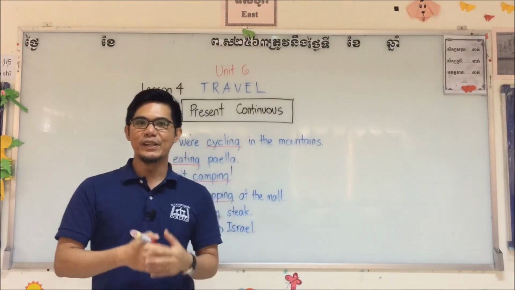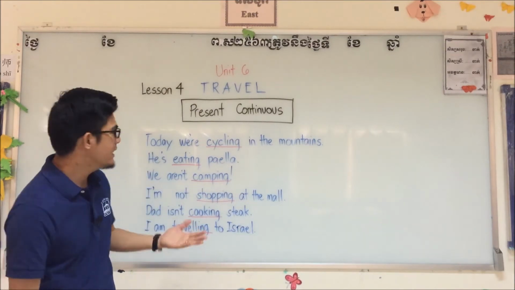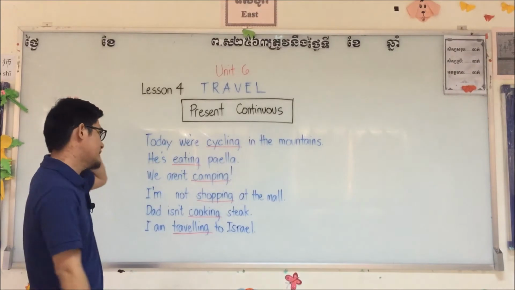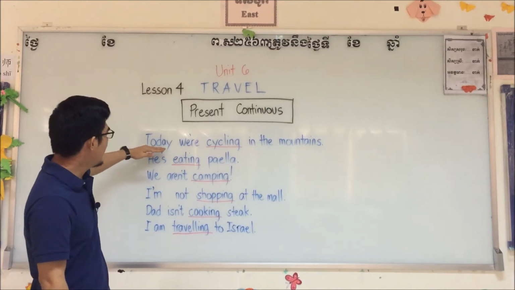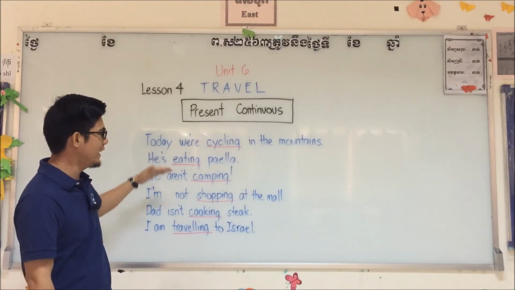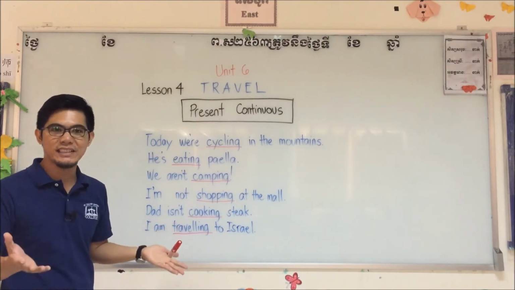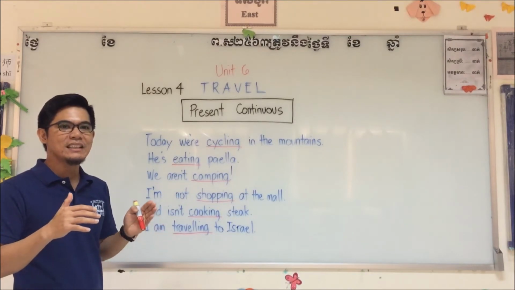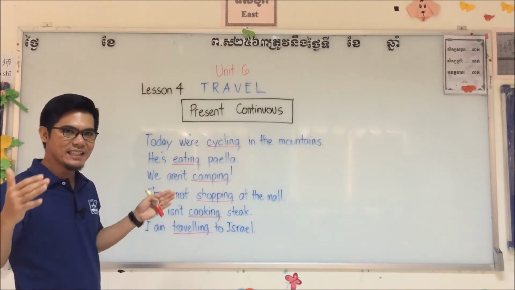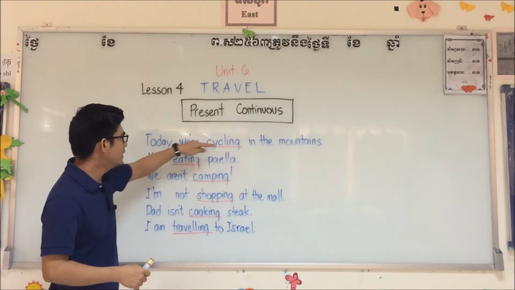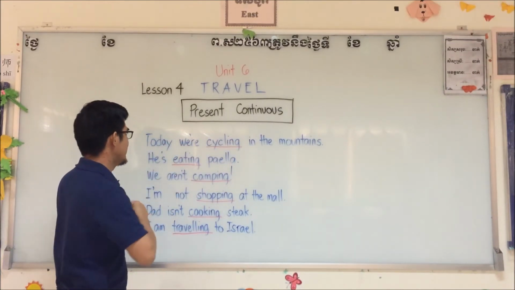Now, we use this in a sentence. That's why we have these 6 sentences. What we are going to learn for today is we need to scrutinize. We need to dig deep. How did we use the sentences? Today, we're cycling in the mountains.